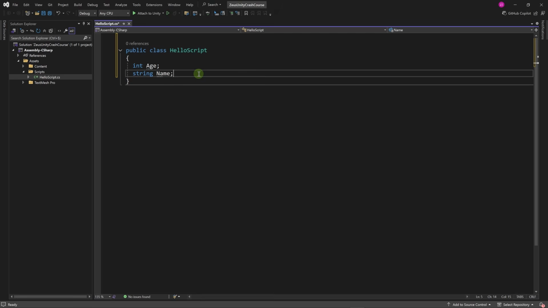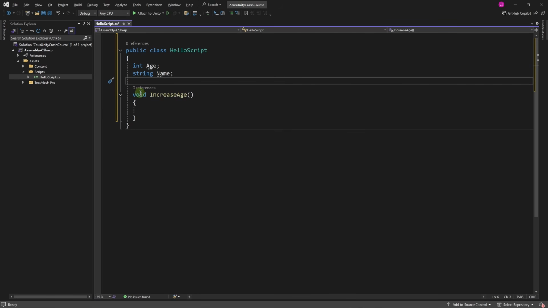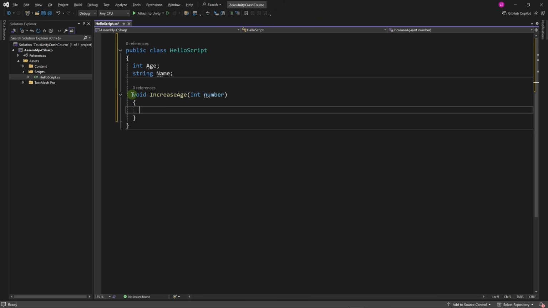Now let's define a method. Let's call it increase age. Here we say void because this method doesn't return anything. You can imagine methods like black boxes. We give them some input and they give us some output. The output is defined here before the name of the method. And then for the input, we can specify it here, for example, int number. This is called the signature of the method or the function. Here it says that it takes a number and doesn't return anything.